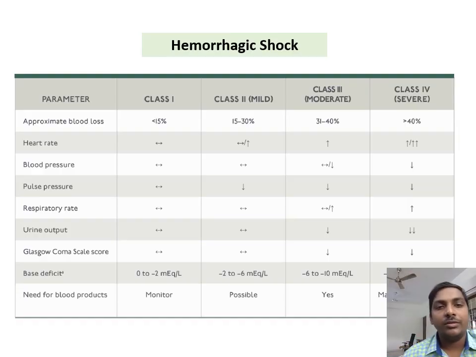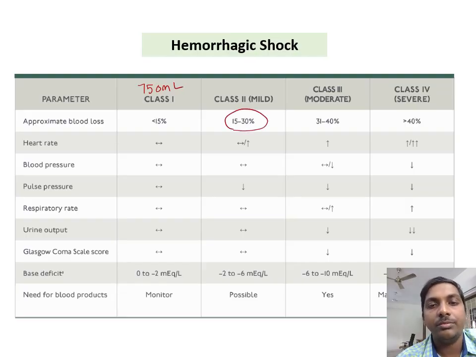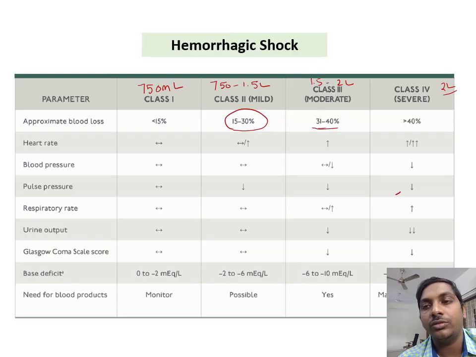Hemoglobin is not a perfect indicator of the amount of blood loss because hemoglobin reflects only the RBC component of the blood, right? So class 1 hemorrhage is when less than 15% blood loss has happened, that is around 750 ml of blood lost. Class 2 hemorrhage is between 15 to 30% of blood loss, that is around 750 ml to 1.5 liters. Class 3 is a minimum of 30% blood loss, that is 1.5 to 2 liters. Class 4 is almost 2 liters or more of blood lost from the body.